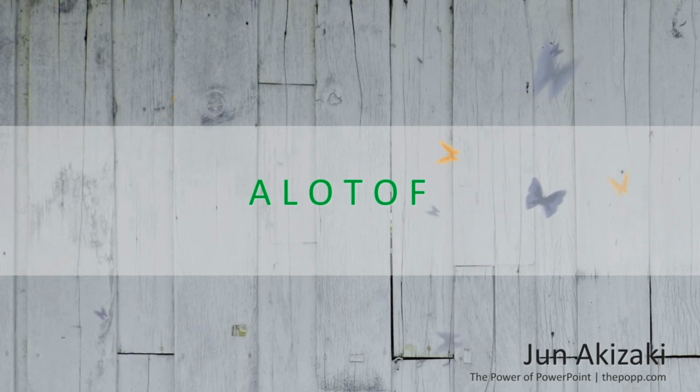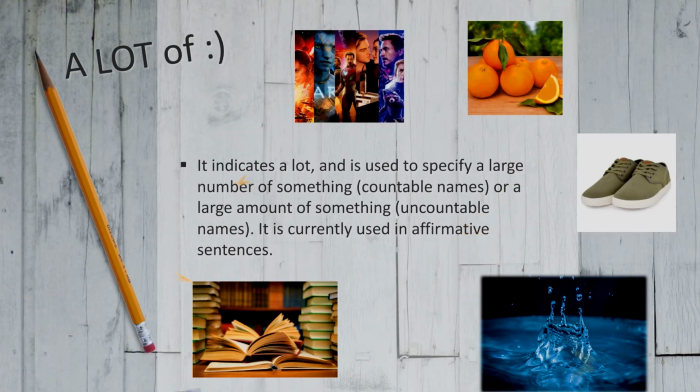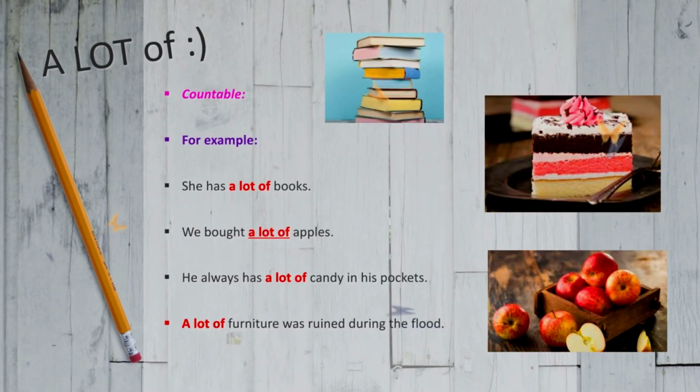I am going to talk about the use of a lot of. A lot of indicates a large number of something, with countable nouns, or a large amount of something, with uncountable nouns. It is commonly used in affirmative sentences. Countable, for example: She has a lot of books. We bought a lot of apples.